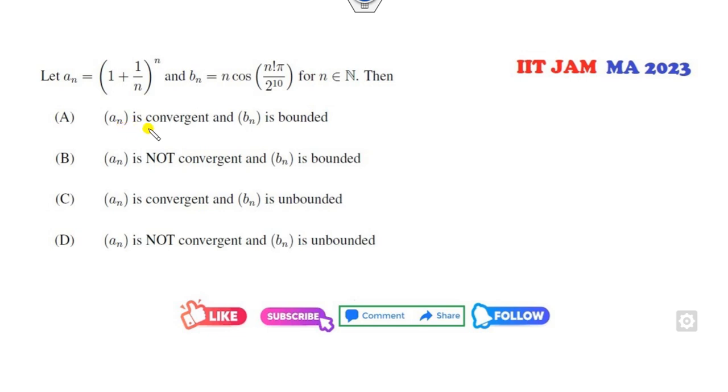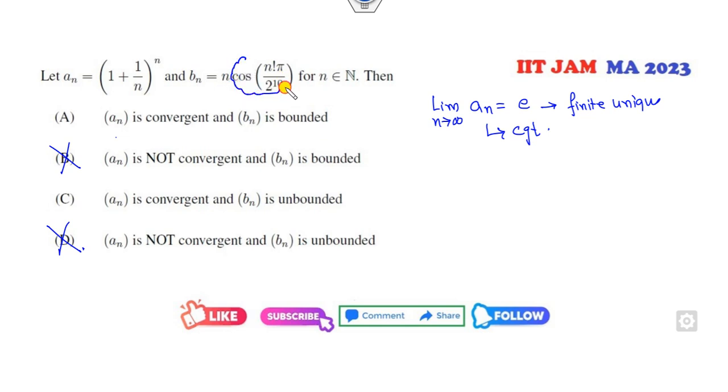Okay, an is convergent. Again, limit as n approaches infinity of this. Can you find the limit of this? This is the E. Fine. So it is finite and unique. So what does it mean? This means this is my convergent. B cancel, D cancel. This one, is it bounded or not?